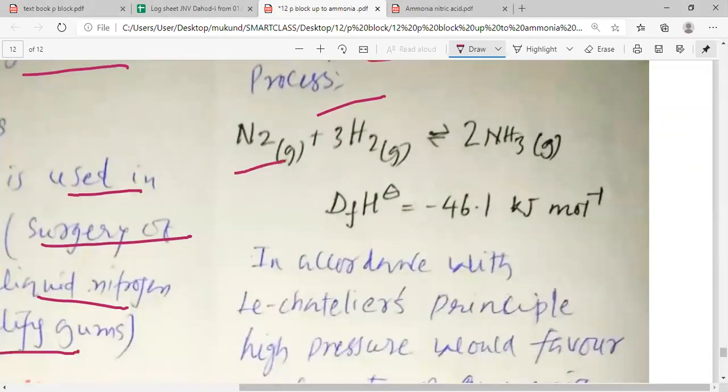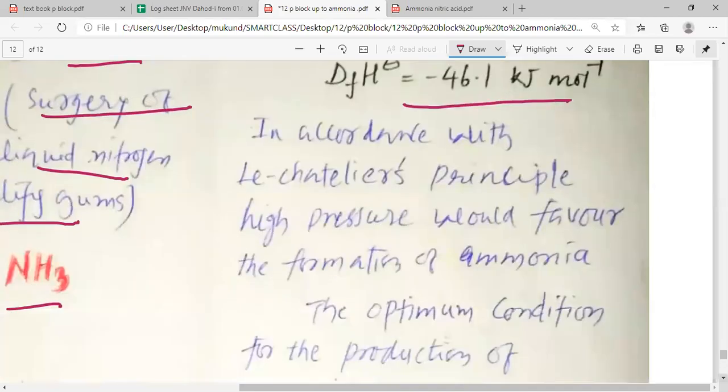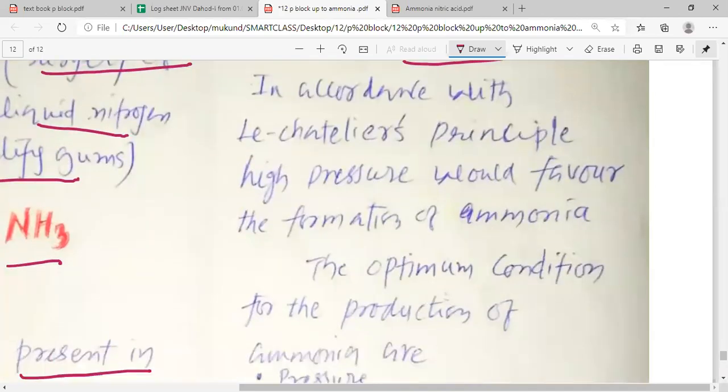Nitrogen reacts with hydrogen to produce ammonia. For this reaction, the enthalpy of formation of ammonia is minus 46.1 kilojoule per mole. That means during this process, my dear students, heat is actually released. In accordance with Le Chatelier's principle, high pressure would be favorable in the formation of ammonia.